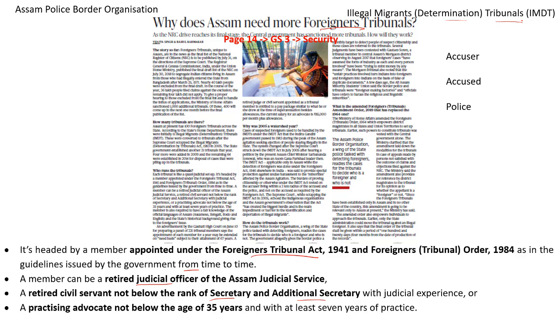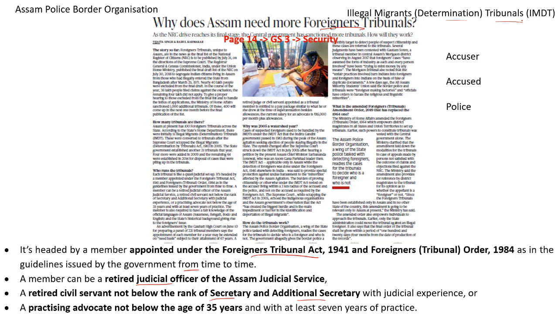But this system had some key lacunae. For example, the IMDT Act was only applicable to the state of Assam, but for any other foreigner or illegal migrant, what we had was the Foreigners Act of 1946. So the Supreme Court said, why is this happening in the state of Assam? While the entire India had the Foreigners Act of 1946, why does Assam specifically have the IMDT Act? So this stands nullified. Why? Because there is a common set of law for the entire India. So Assam cannot have a different law is what the Supreme Court came up with.